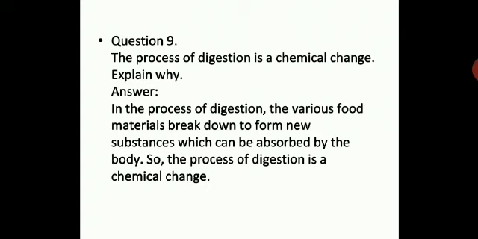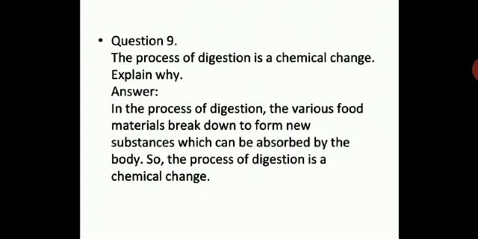The process of digestion is a chemical change. Explain why. The process of digestion is a chemical change because the various food materials break down to form new substances which can be absorbed by the body. Why? Because the various food products are going to break down and give you new substances which can be absorbed by the body.